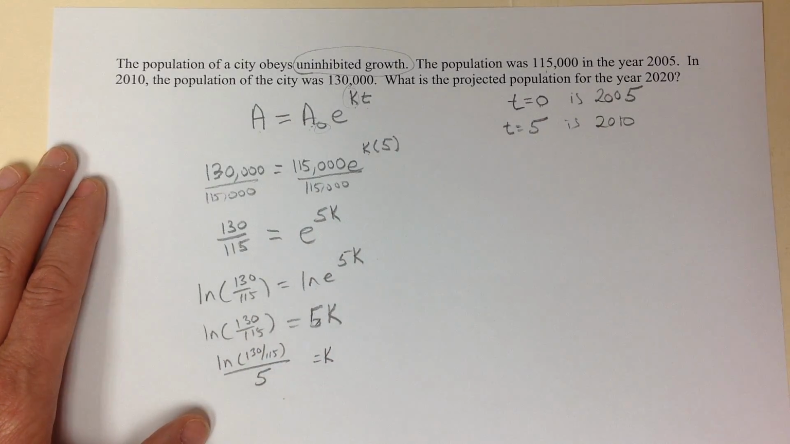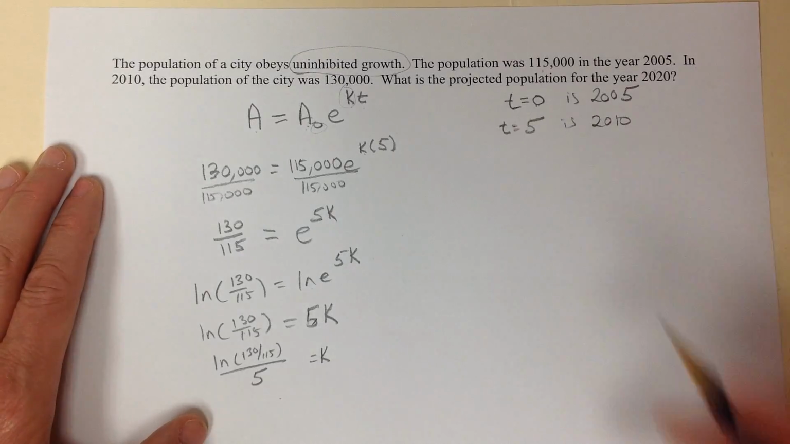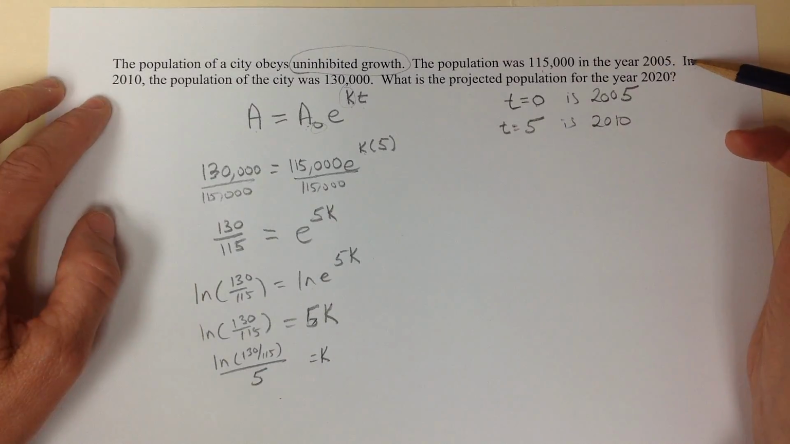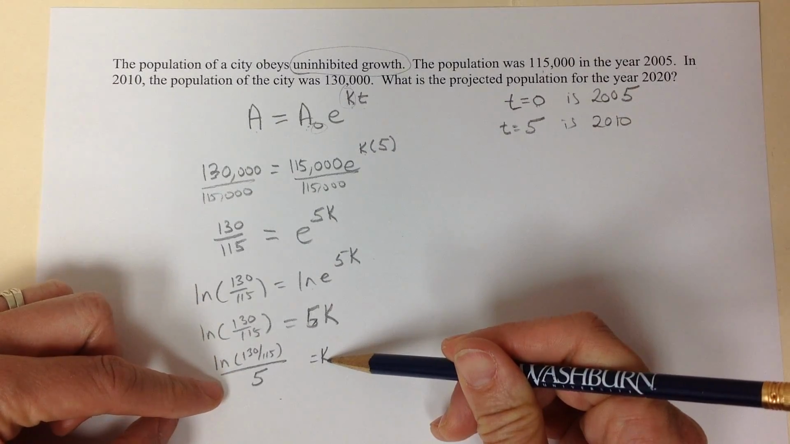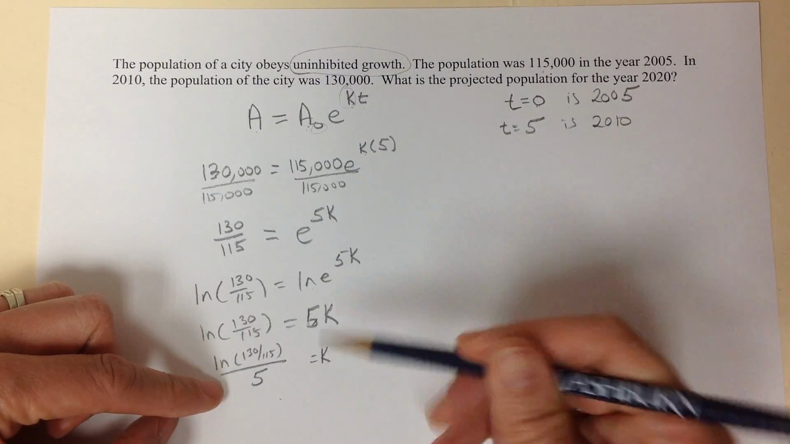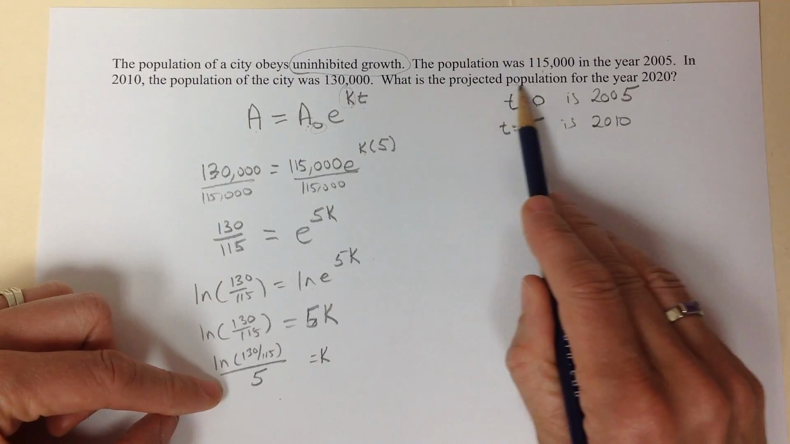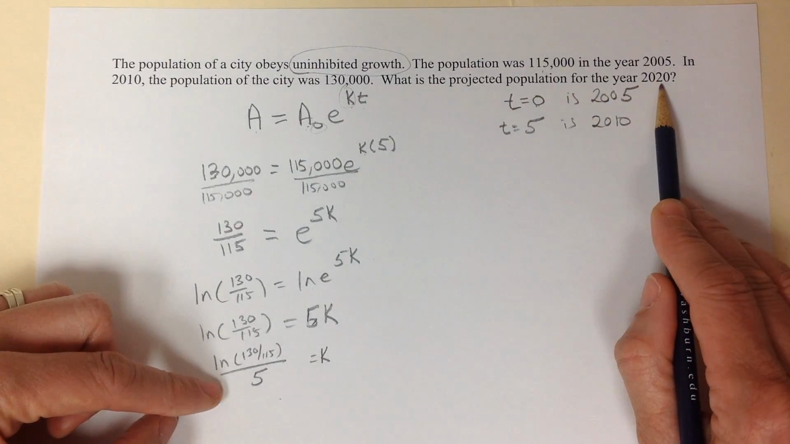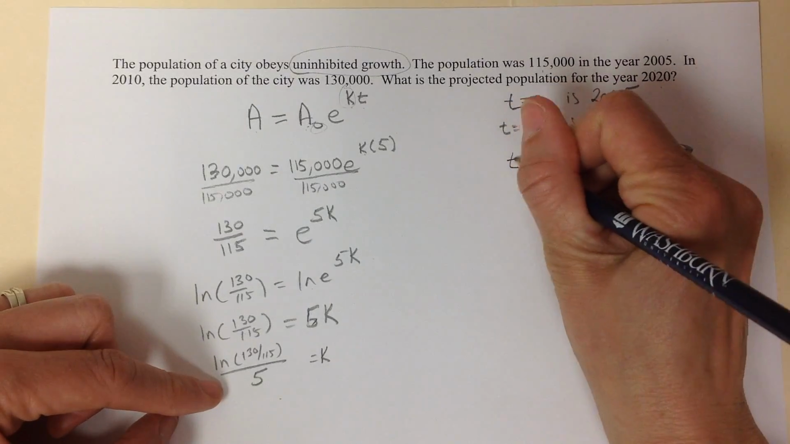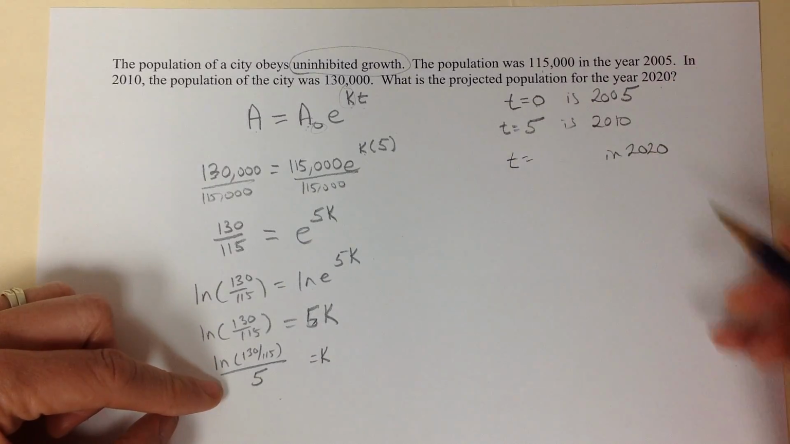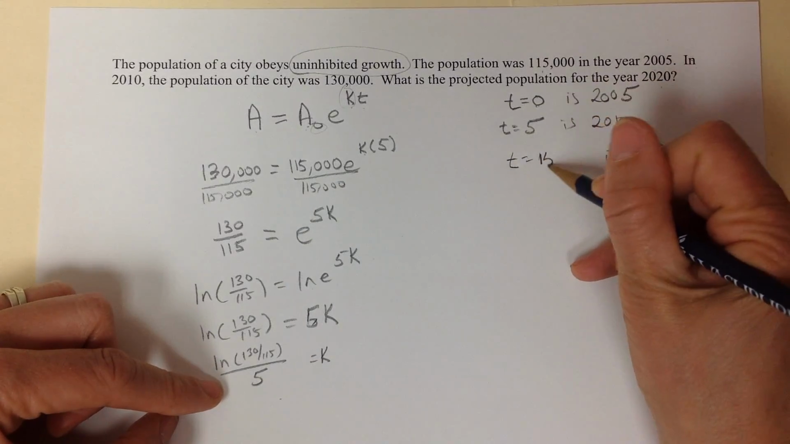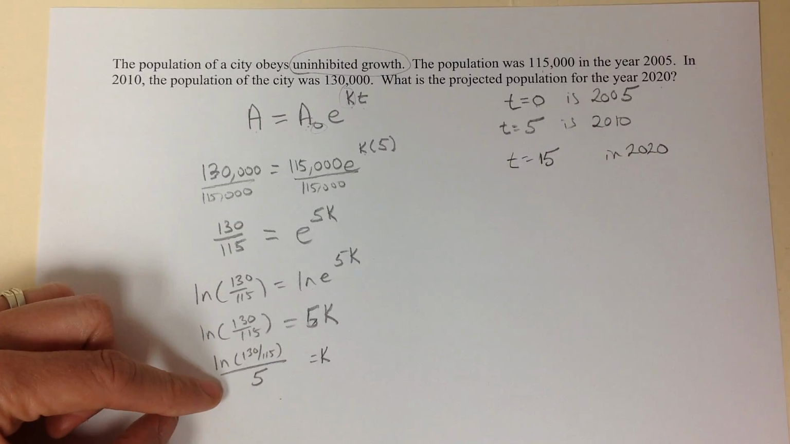Now unfortunately, that's not what the problem's asking us to find. I've just used the information to get to this value of k, and that's going to complete my formula. My question is, what is the population for the year 2020? What does this model predict? Well, let's see. What t value would we need for 2020? It's 10 years later, so this is going to be t equal 15.